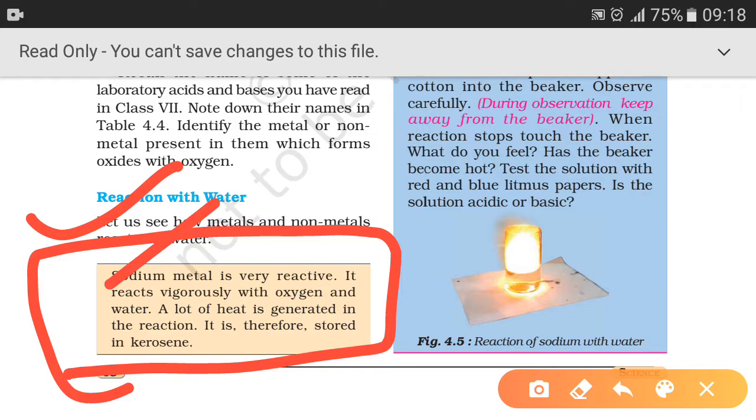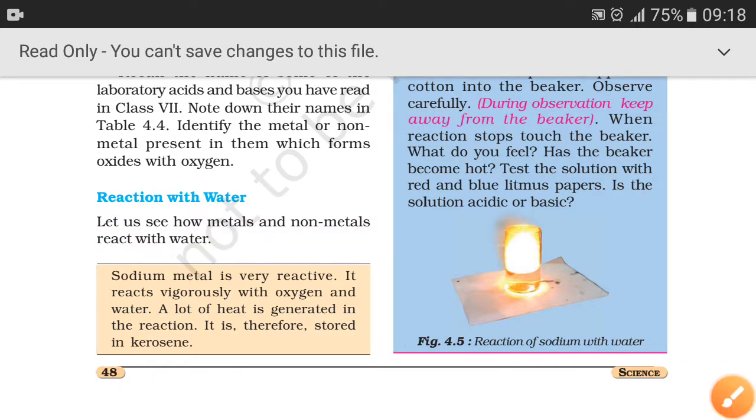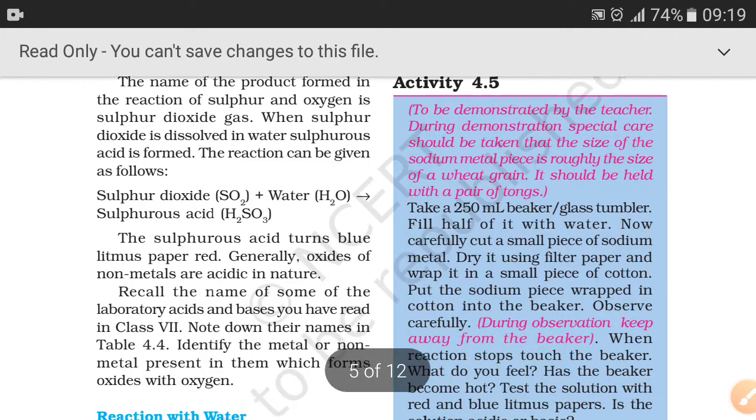A lot of heat is generated in this reaction. That is why it is stored in kerosene. This question also comes: why is sodium metal stored in kerosene? So you can write it is stored in kerosene because it is a very reactive metal. It reacts vigorously with oxygen and water, and a lot of heat is generated in this reaction.